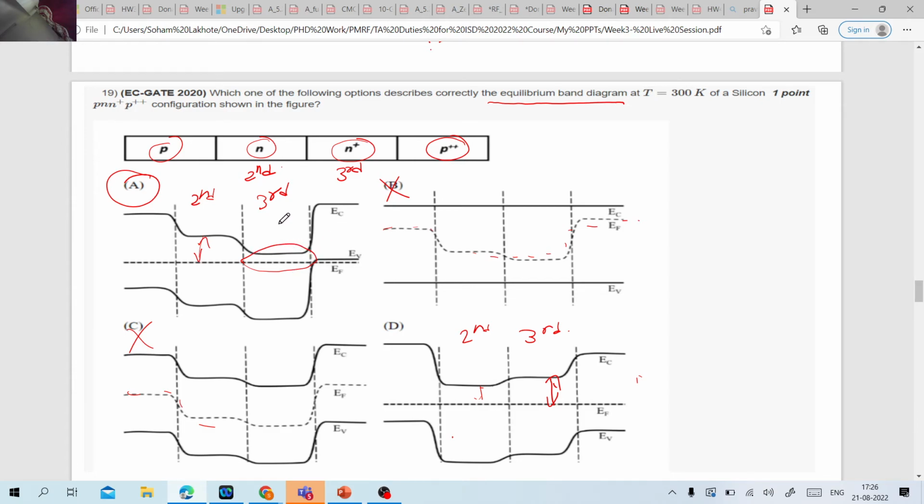Can you tell me in which of the options the Fermi level is closer to the conduction band in the third region as compared to the second region? Is it option A or is it option D?